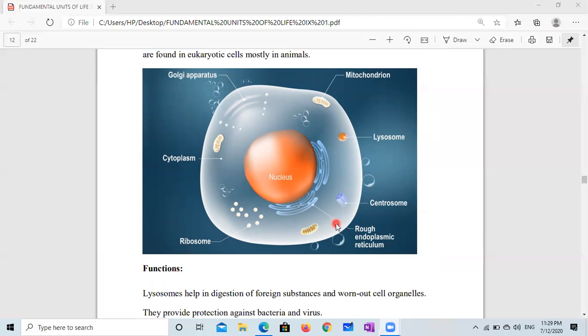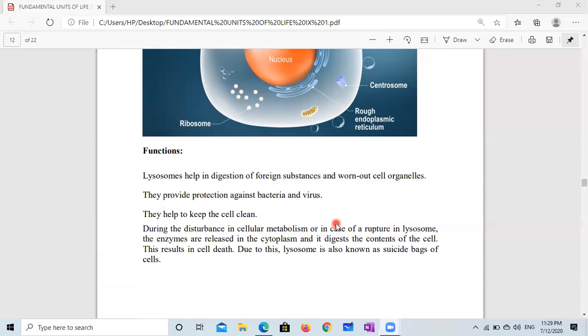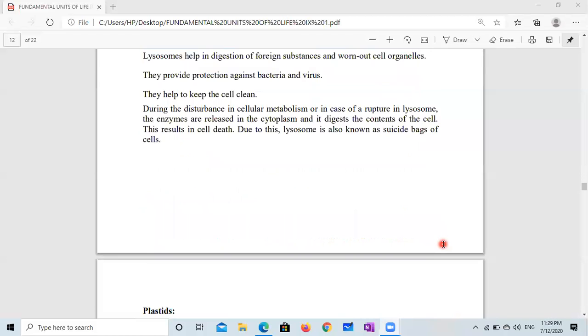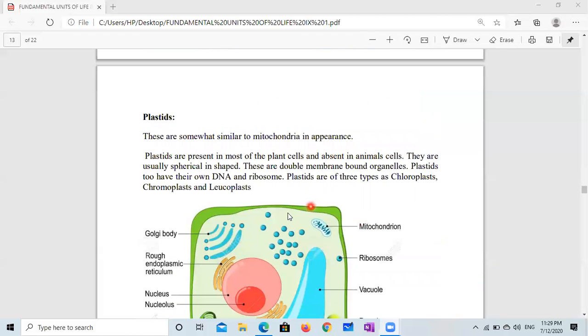So this is known as suicidal death. This results in cell death. Due to this, lysosome is also known as suicide bags of the cell, or suicidal bag. Now, plastids.